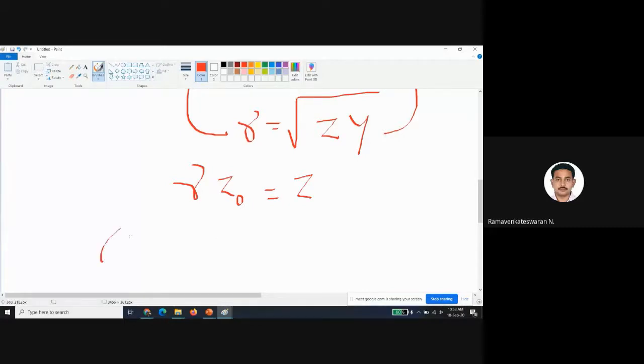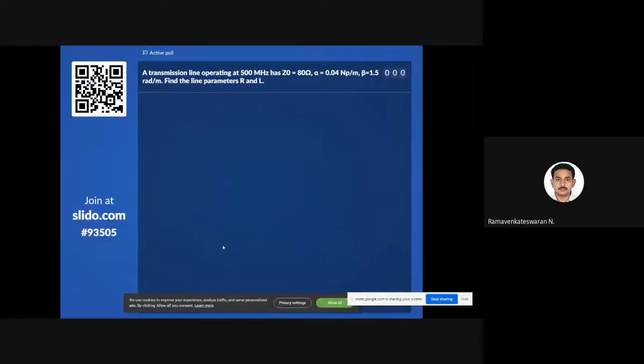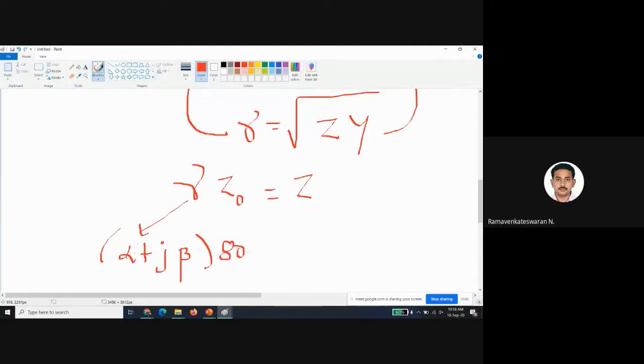The same thing, whatever equation I know, I am just going to write it in a different form. That's it. Not complicated. So this is gamma. I can write it like alpha plus j beta, into Z naught. In the problem it is given as 80 ohms, equals R plus j omega L. I should find this.